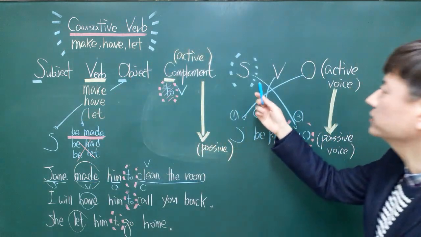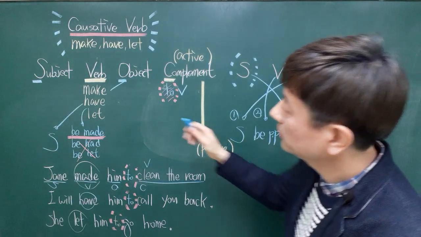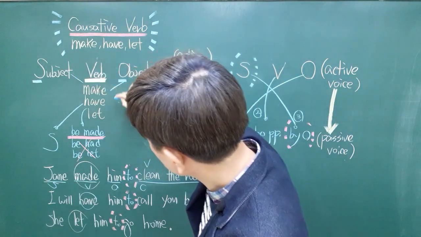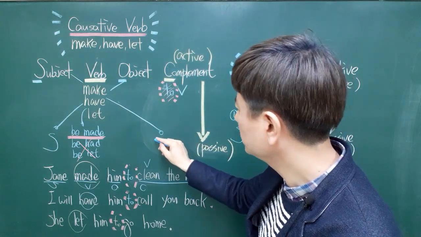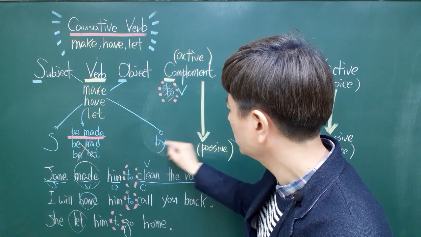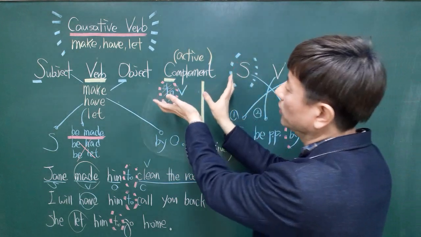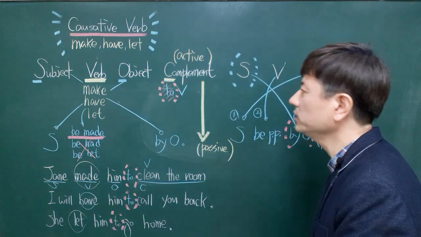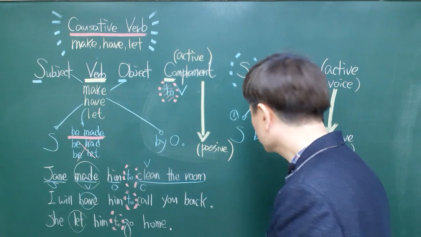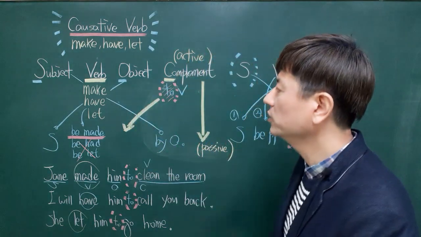And number three, the subject should be situated at the end of the sentence in the form of by plus object, like this. And what about this one? What shall we do with this complement? We have to rewrite this complement following the verb.